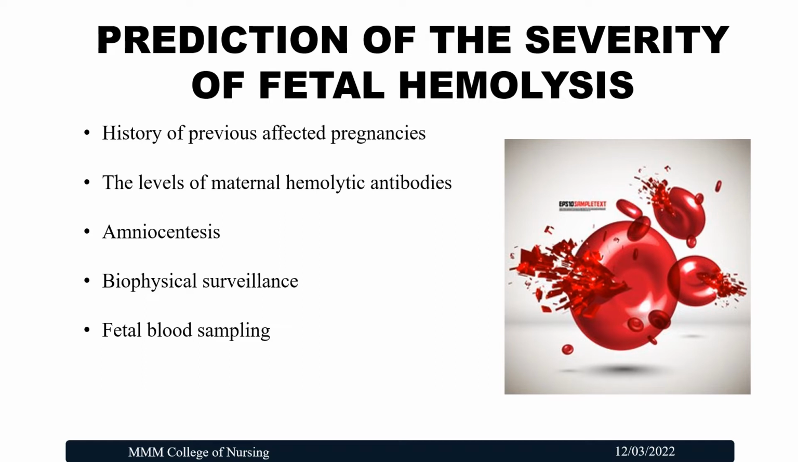How will you predict the severity of the hemolysis? First is by asking the history of previous affected pregnancy, the levels of maternal hemolytic antibodies, amniocentesis, biophysical surveillance, and fetal blood sampling. If any of these has been done before for the mother, then we can conclude that the mother was already exposed to the RH positive blood group and she has been sensitized now.